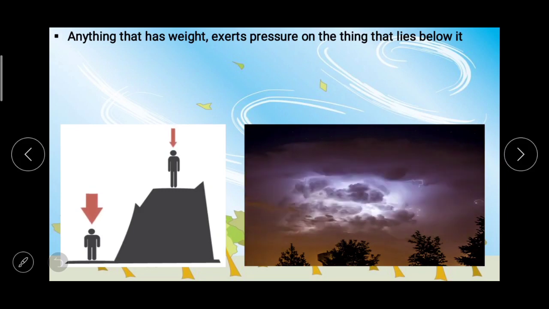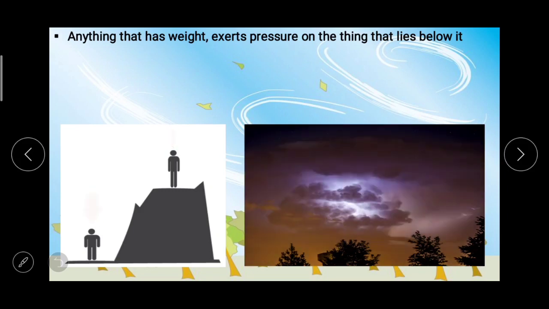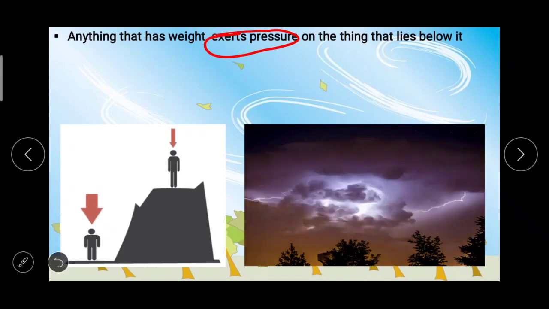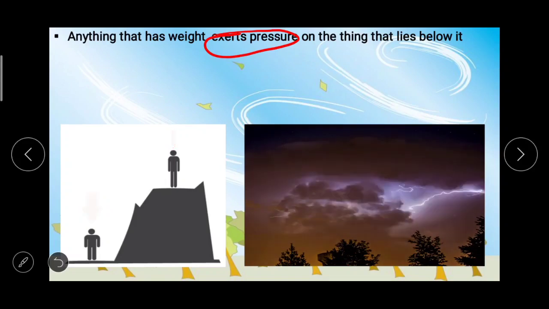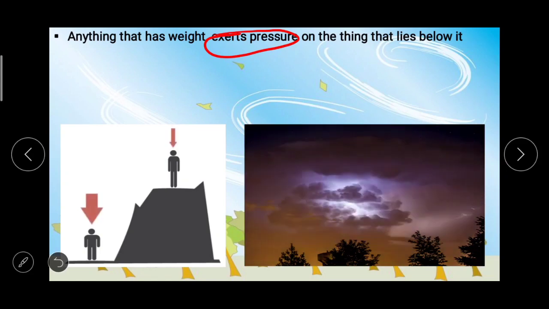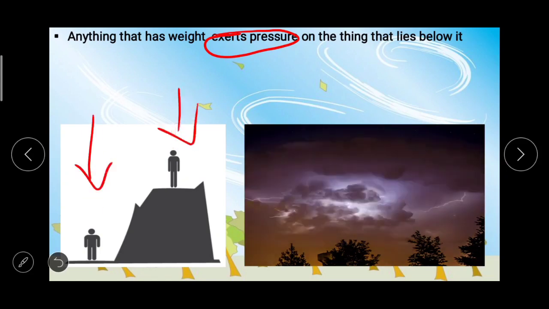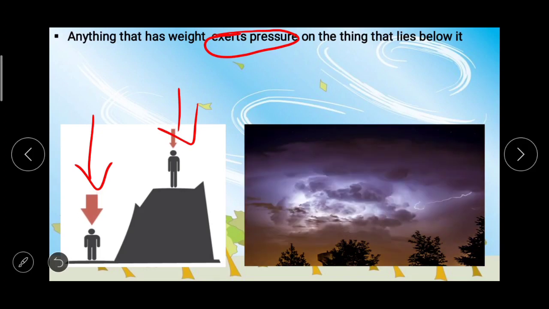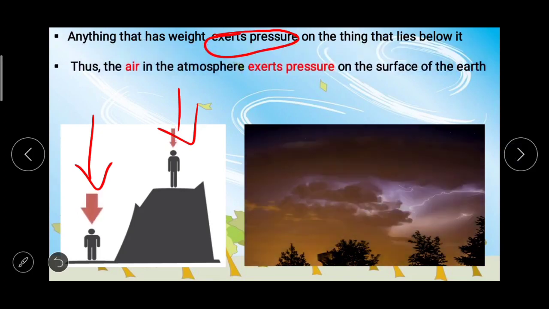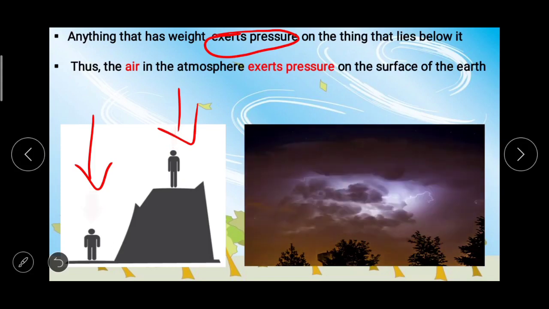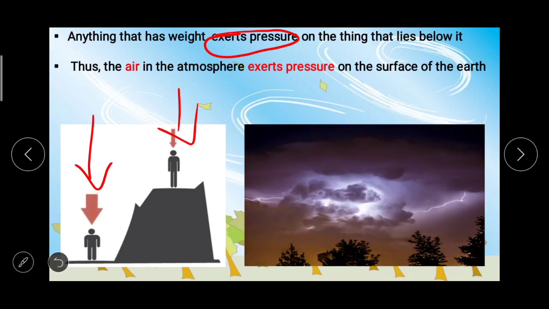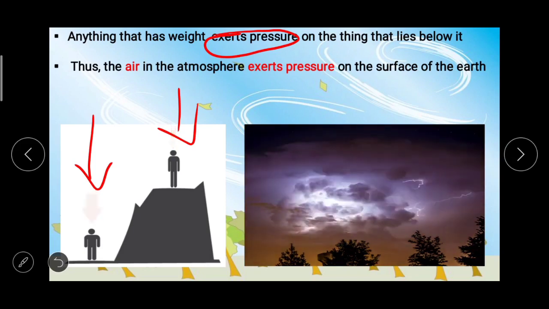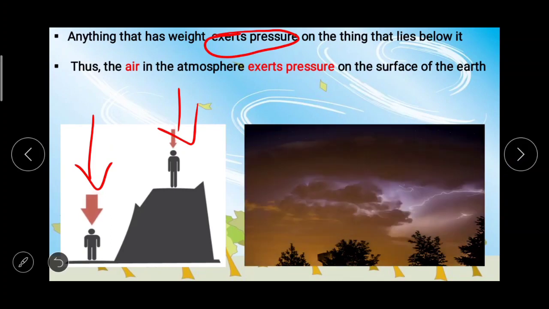Anything that has weight exerts pressure. Now in this statement, this word is very important. Anything that has weight, agar weight hai, it will exert pressure on the thing that lies below it. Anything that has weight exerts pressure on the thing that lies below it, and thus the air in the atmosphere exerts pressure on the surface of the earth, and obviously objects which are on the surface of the earth.